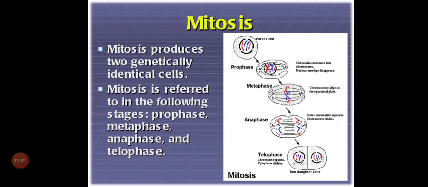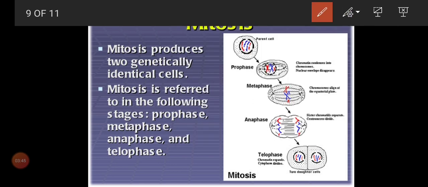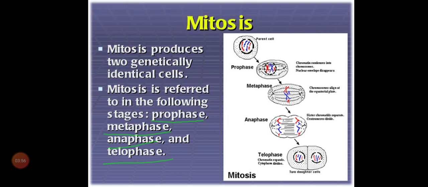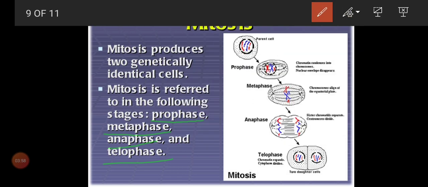Mitosis is divided into the following stages. The first stage is prophase, the second stage is metaphase, then anaphase and telophase. These are the stages where the nucleus will divide. Whatever the procedure, we want to go step by step. So continuously the cell will undergo prophase, metaphase, anaphase, telophase, and produce two cells from a single cell. We want to see it in detail.